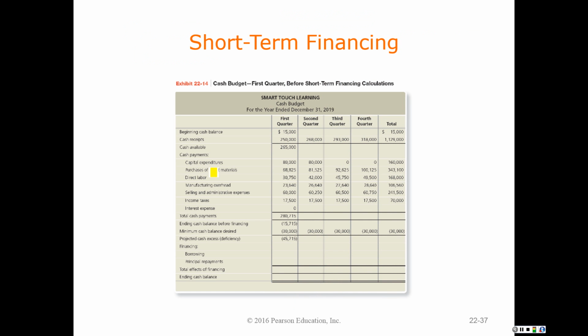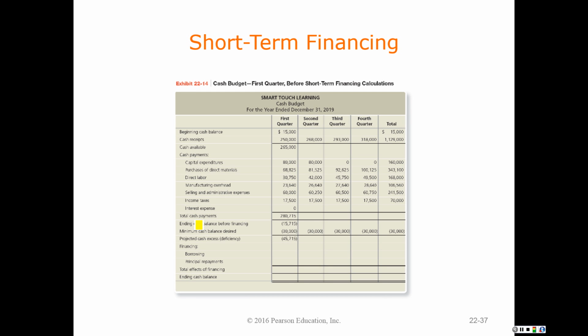All right, short-term financing, what are we talking about here? Most organizations want to maintain a certain or minimum amount of cash for operating activities every period. Now, hopefully we're generating enough cash from operating activities to sustain the organization. But what if we are an organization that is seasonal and we generate a lot of cash flow in the seasonal months and we generate less cash flow in the off season? Then we can't just pay our people in the busy months or pay for our supplies in the busy month. We have to maintain enough cash flows for operating activities.